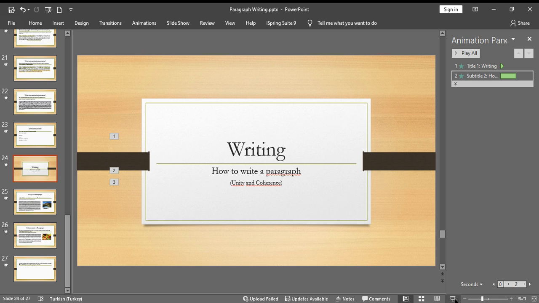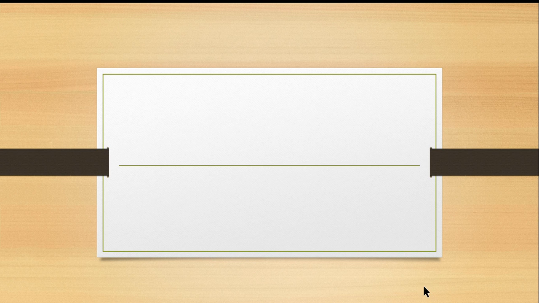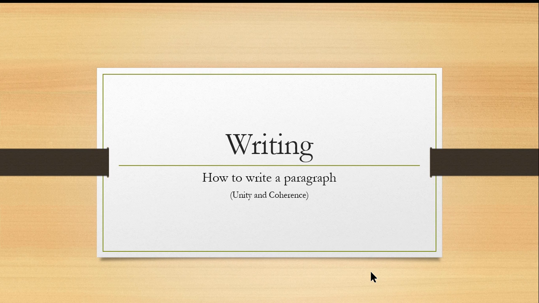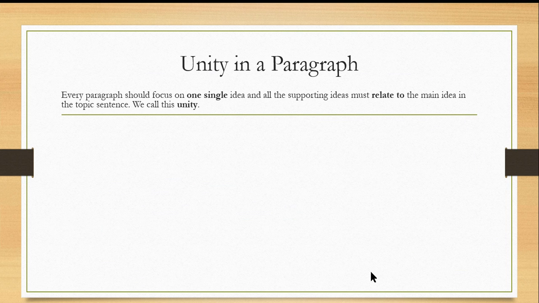Hello everyone. In this video, we are going to learn how to maintain coherence and unity in a paragraph. Every paragraph must have a single focus. That means all the supporting sentences in a paragraph must relate to the main idea in the topic sentence. When all the sentences support the main idea, the paragraph has unity.